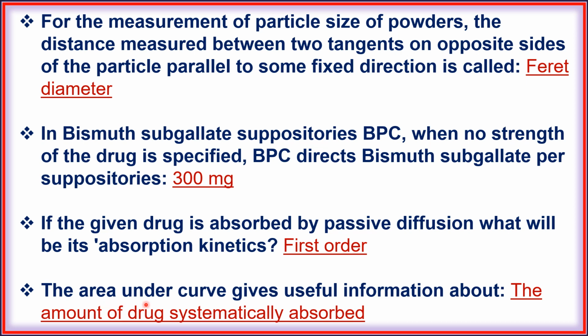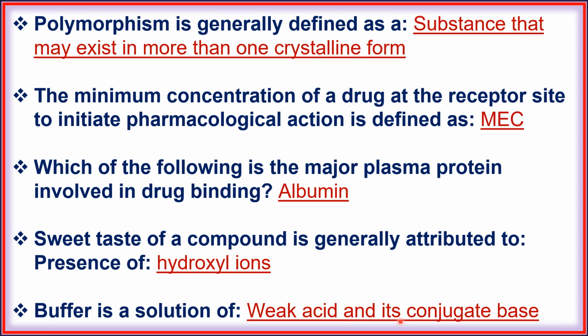Next, the area under curve gives helpful information about the amount of drug systemically absorbed. Next, polymorphism is generally defined as a substance that may exist in more than one crystalline form. Next, the minimum concentration of a drug at receptor site to initiate pharmacological action is defined as MEC.